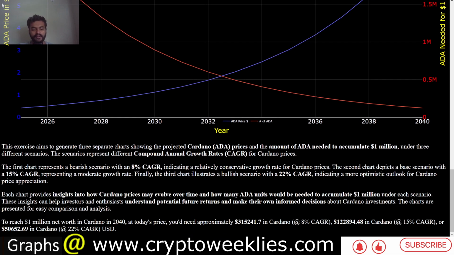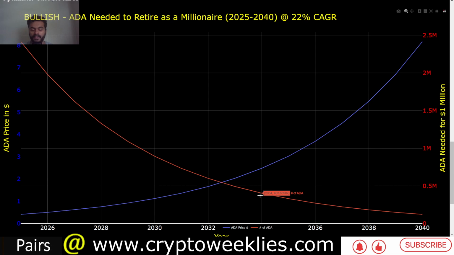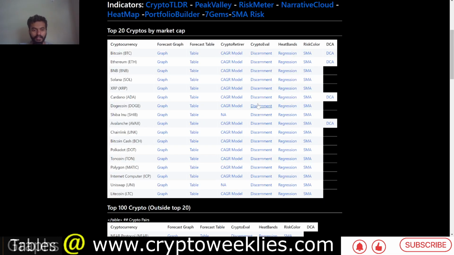So this is how we calculated a compound annualized growth rate based model. You can see not just the number of tokens, but the price in today's terms that would fetch you a million in 2040. Again, 2040 is just a random number year. You can see for each of the year over here the price at the compound annualized growth rate, as well as the number of tokens needed for each of the year between now and 2040. So that's the beauty of this model, and also the beauty of exponentiality in general.